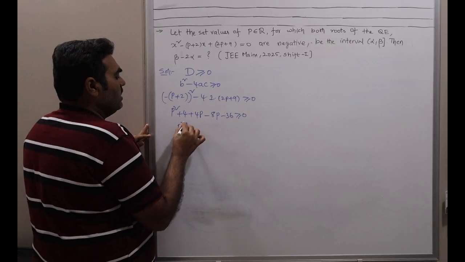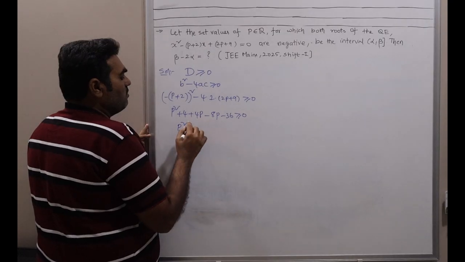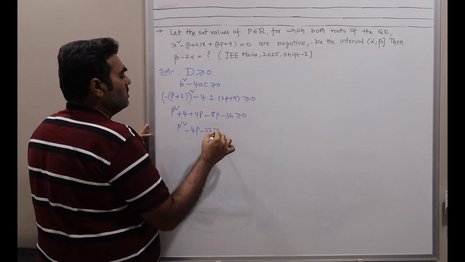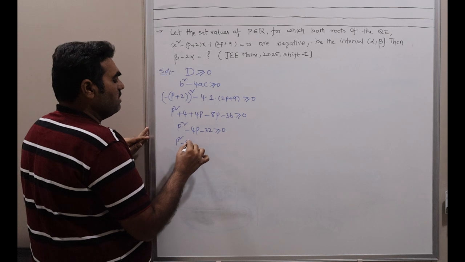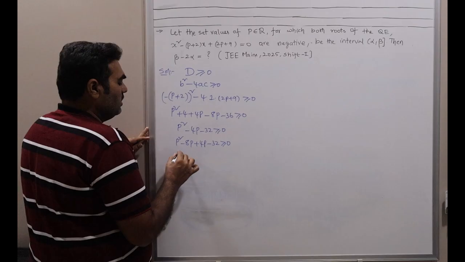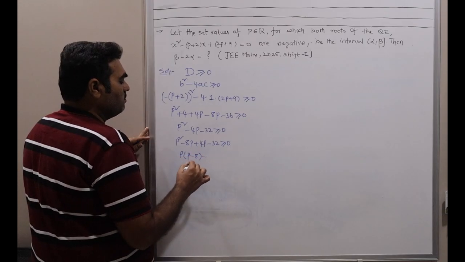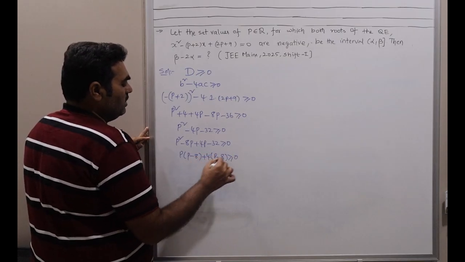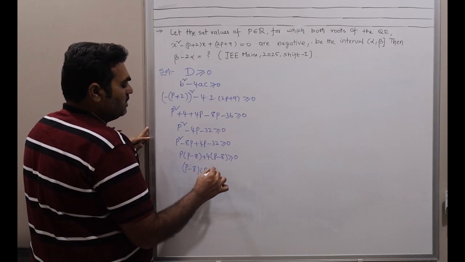Now if I simplify, p square minus 4p minus 32 greater than or equal to 0. If I factorize this, p square minus 8p plus 4p minus 32; taking p common, p into (p minus 8) plus 4 into (p minus 8) is greater than or equal to 0. Now I can write this as (p minus 8)(p plus 4) greater than or equal to 0.